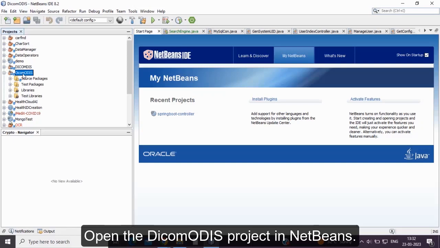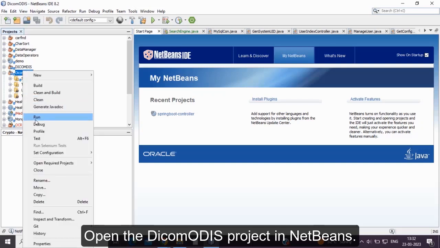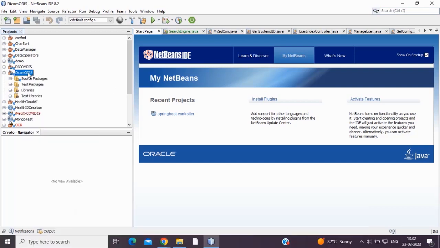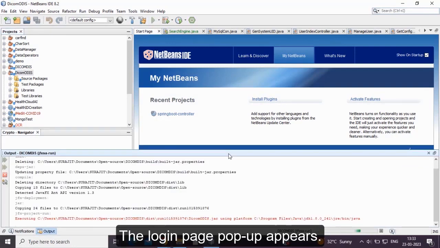Open the DICOM-ODIS project in NetBeans. Run the project to execute the application as shown. The login page pop-up appears.